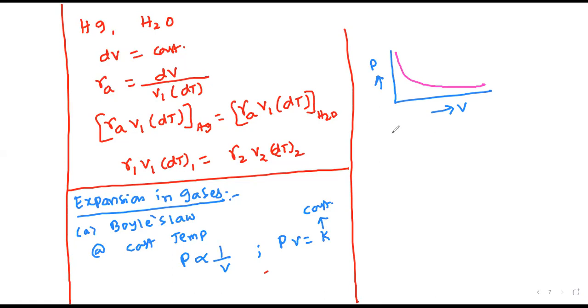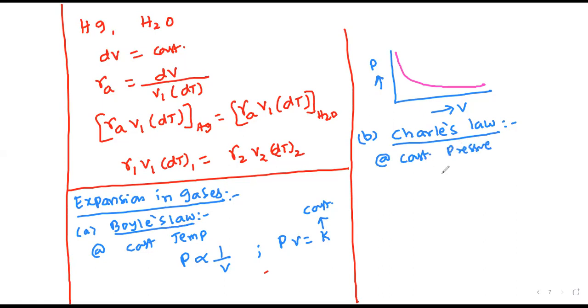Next one is Charles' law. It says that at constant pressure, the volume of a gas is directly proportional to its temperature, or we can write V equal to KT, where K is a constant.